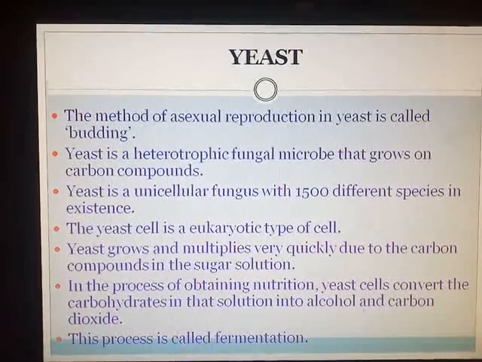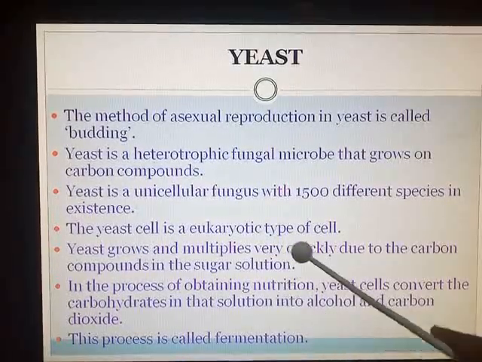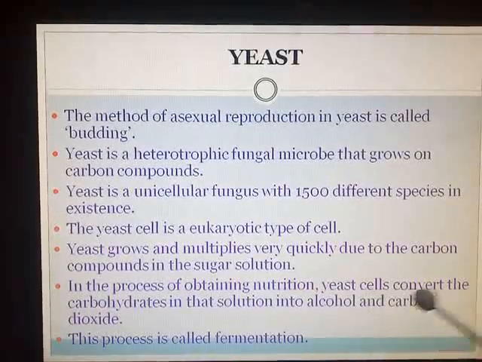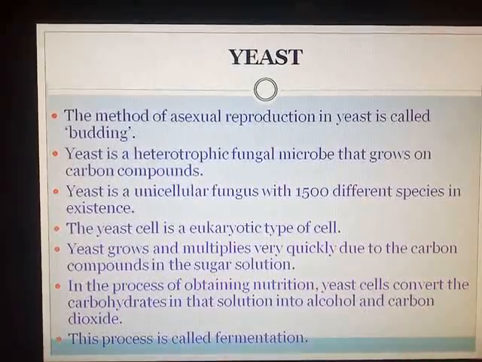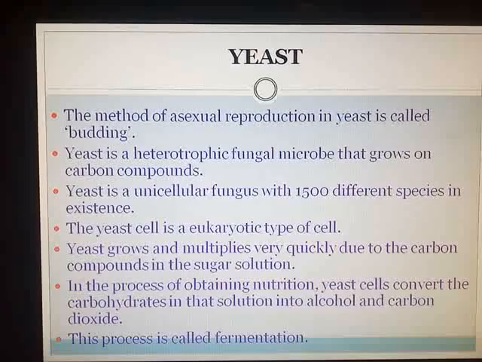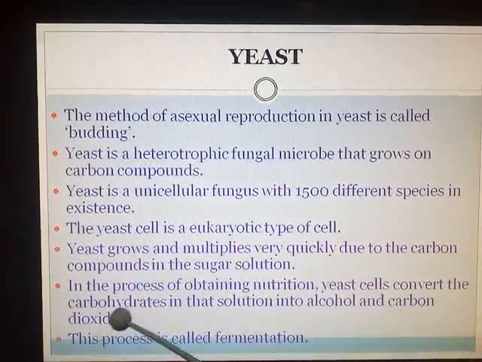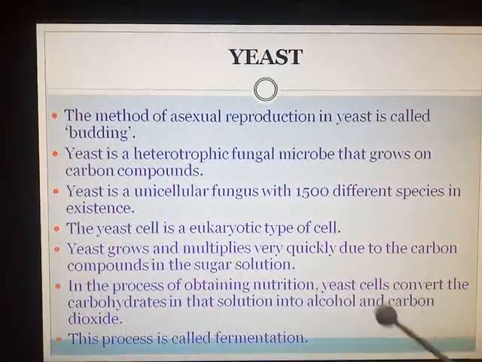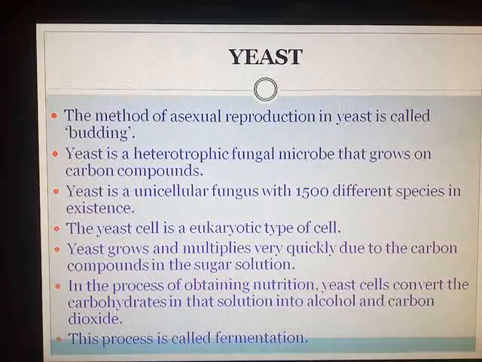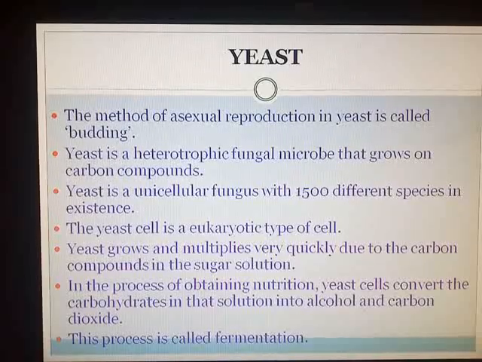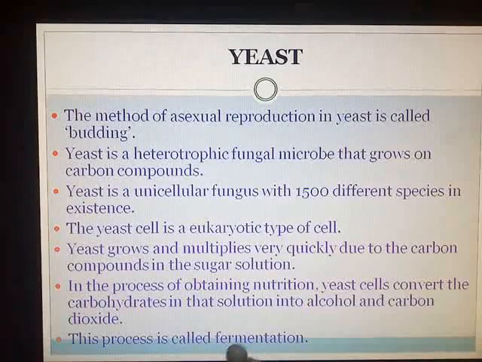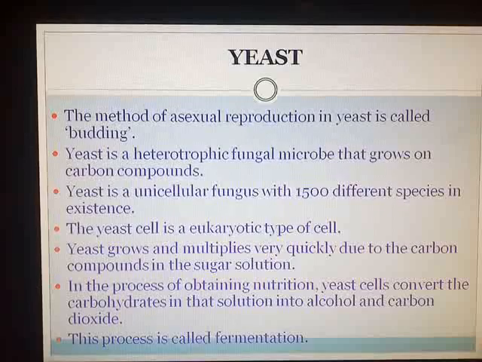In the process of obtaining nutrition from the carbon compounds, these yeast cells convert the carbohydrates in that solution into alcohol and carbon dioxide gas, and due to the liberation of this carbon dioxide gas, your bread or other components prepared using this yeast become very light and spongy, and this process is called fermentation.